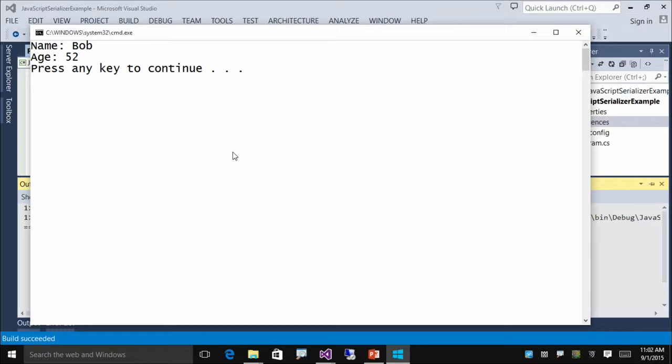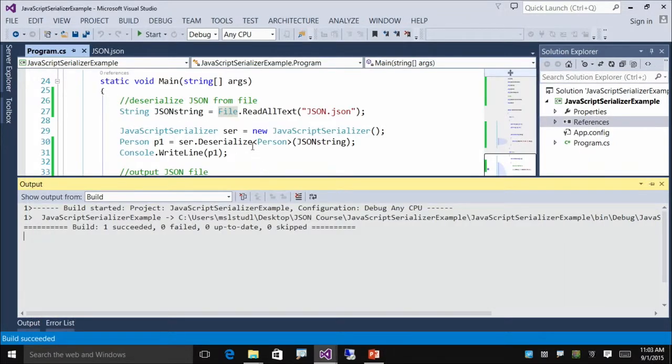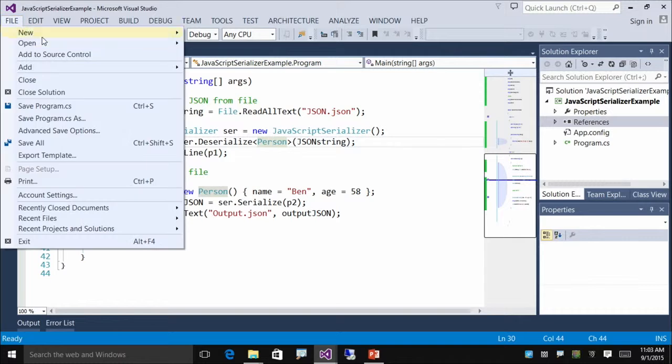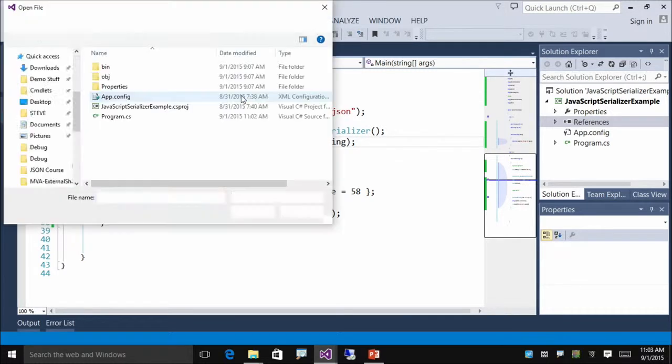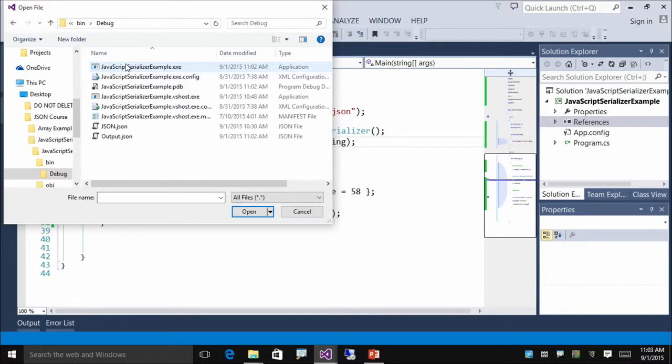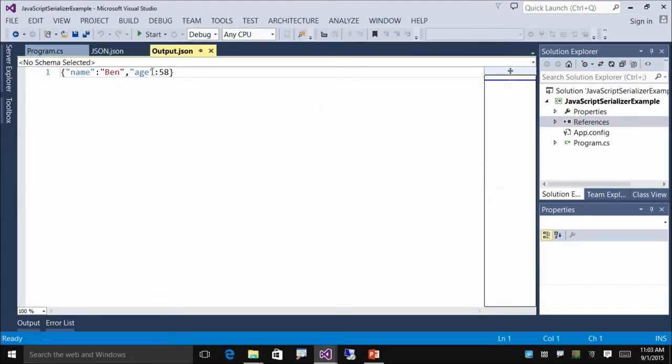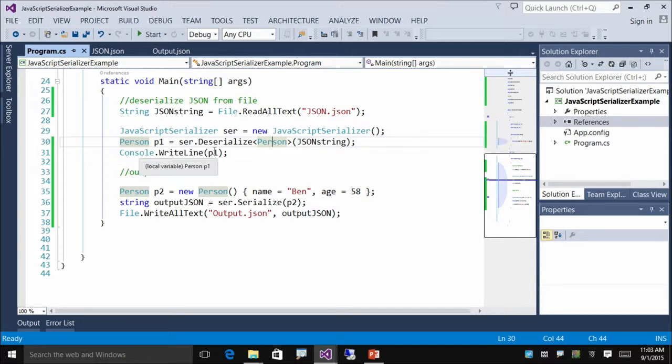OK, so it's reading back in just because you still had that code from before, but it now generated that output JSON file, which should have Ben and 58 in it. Correct. Let's go see that. I'm going to go File, Open, File. It's in the bin/debug folder, output.json. Let's look in it. Ben, age 58. OK. So we verified that the JavaScript serializer class can do both generating and parsing of JSON files. So deserialize to load it in, and then serialize if we want to write it out.